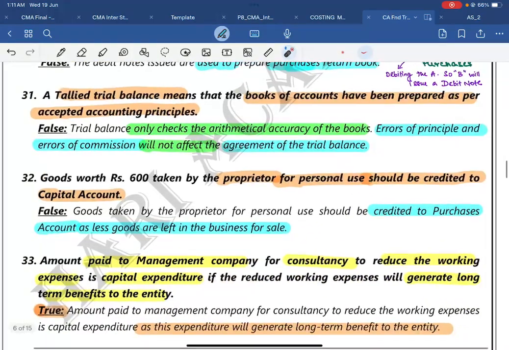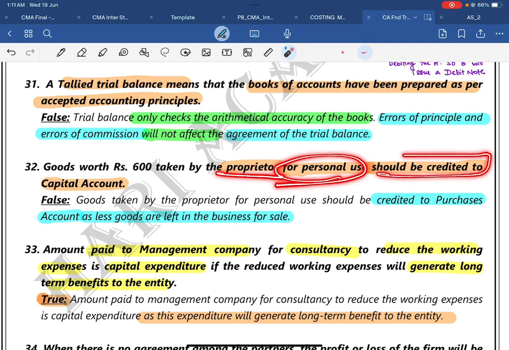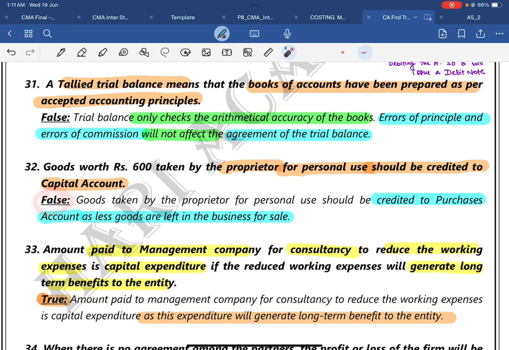Next, question number 32. Goods worth 600 taken by the proprietor for personal use should be credited to the capital account. The answer is false. Goods taken by the proprietor for personal use should be credited to the purchases account, because he has taken from the goods. Assume he is a trader; he has purchased the goods and withdrawn them.